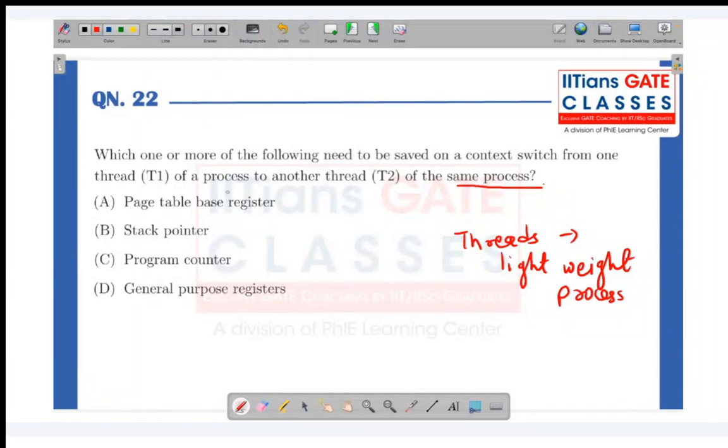Will they be sharing the page table? Is there any need of saving the page table base register? No, because the page table is maintained at the process level, so we don't require the page table base register to be saved. Stack pointer, yes, each thread has its own stack. Program counter, yes, each thread has its own program counter so that it can determine the address of the next instruction to be executed. General purpose registers, yes, threads have their own registers. So the correct options are B, C, D.